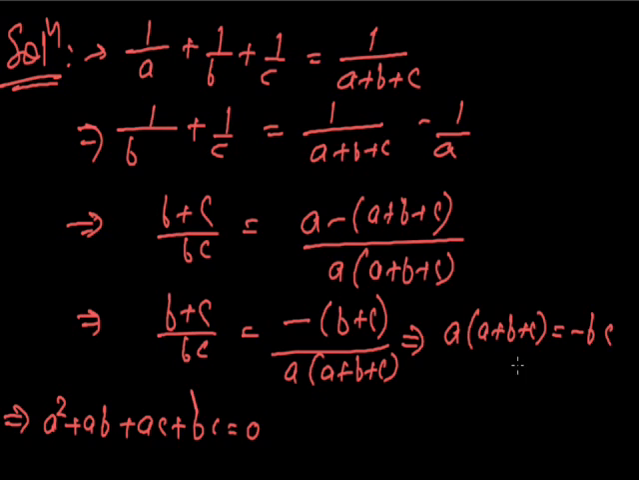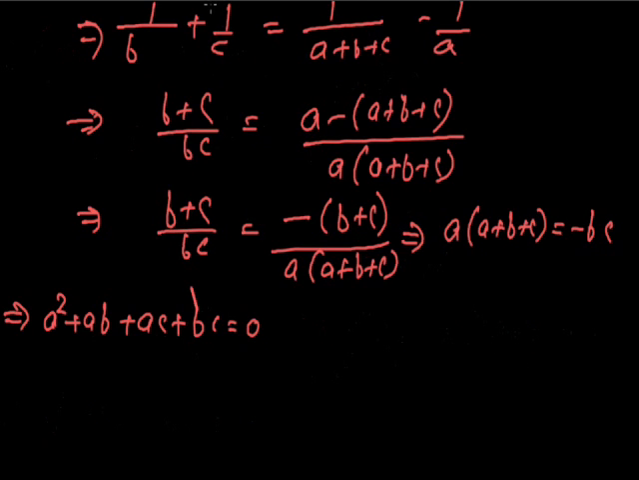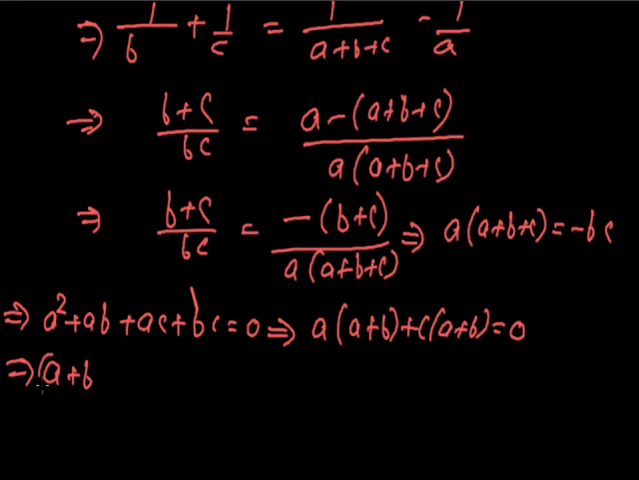From here we have a into a plus b plus c into a plus b is equal to 0. From here we have a plus b into a plus c is equal to 0. So we can say that a is equal to either minus b or a is equal to minus c.